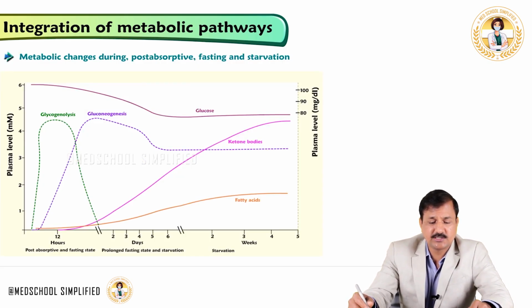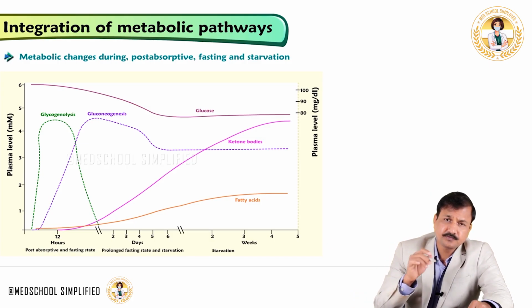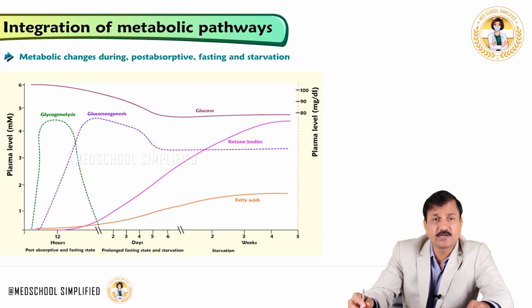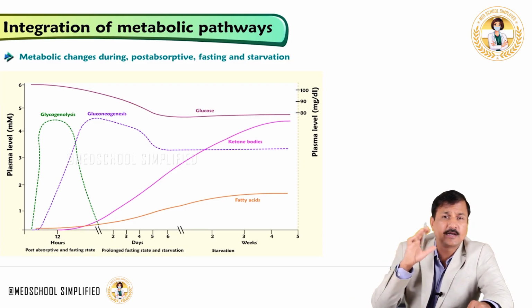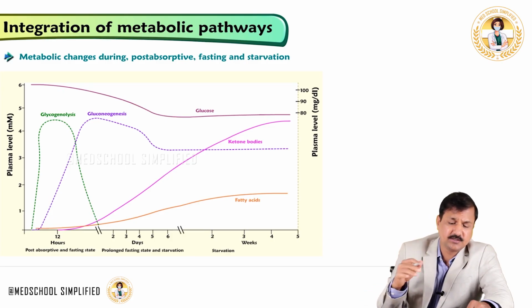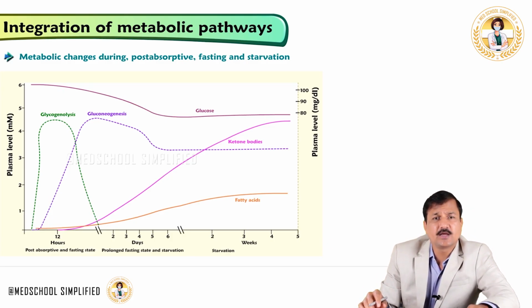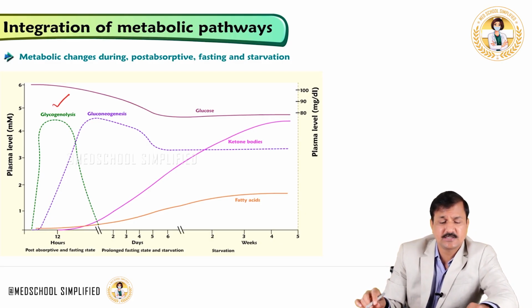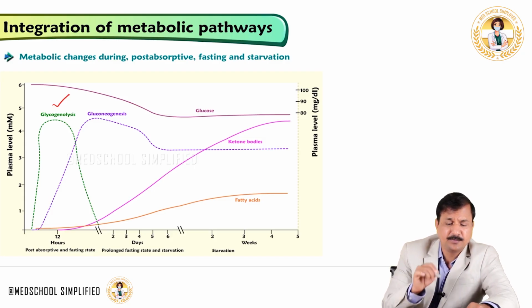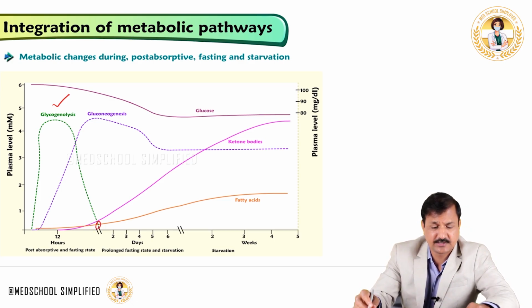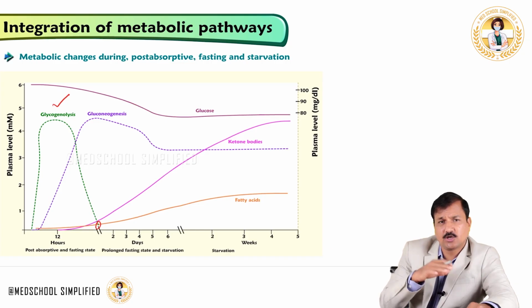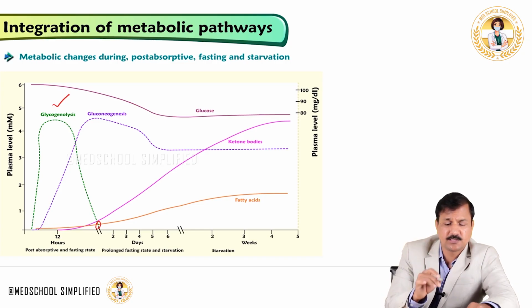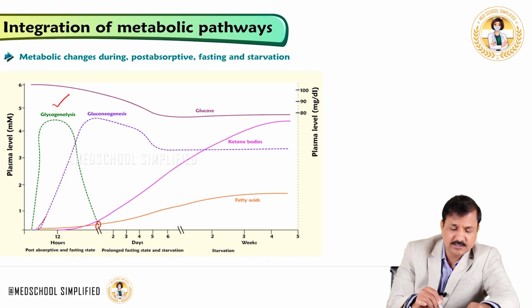Now, what are the metabolic changes that go on during post-absorptive, fasting and starvation? Whenever we go into post-absorptive, fasting and starvation, it's all about glucagon and lack of insulin. Very first, the process that starts when we go into the post-absorptive state is glycogen breakdown, glycogenolysis, which will start 2 to 3 hours after meals, peaks by 12 hours, and total glycogen will be depleted by 24 hours. And then once this happens, by 12 hours of going into the post-absorptive state and fasting, gluconeogenesis steams up,